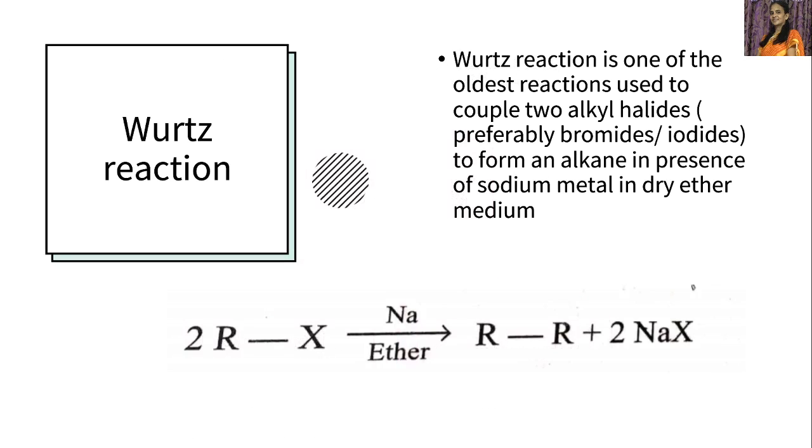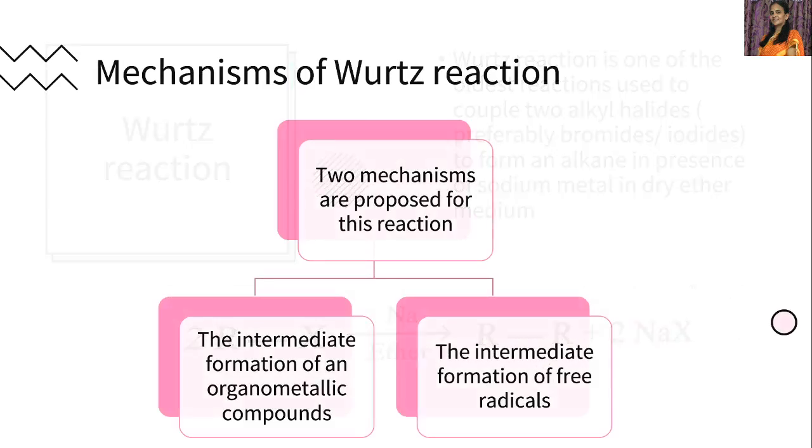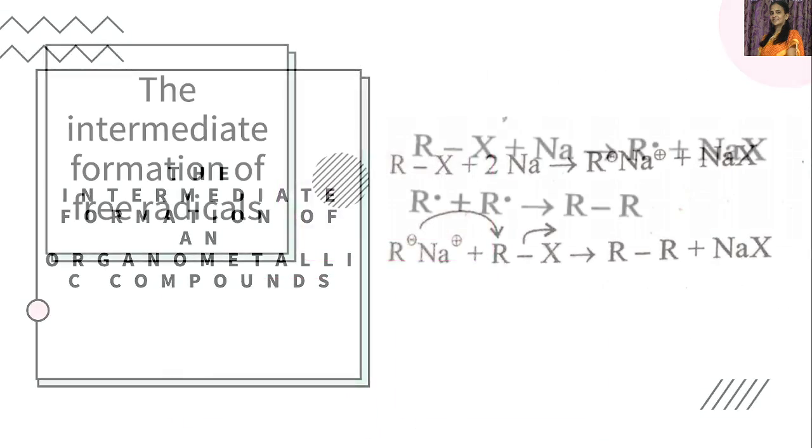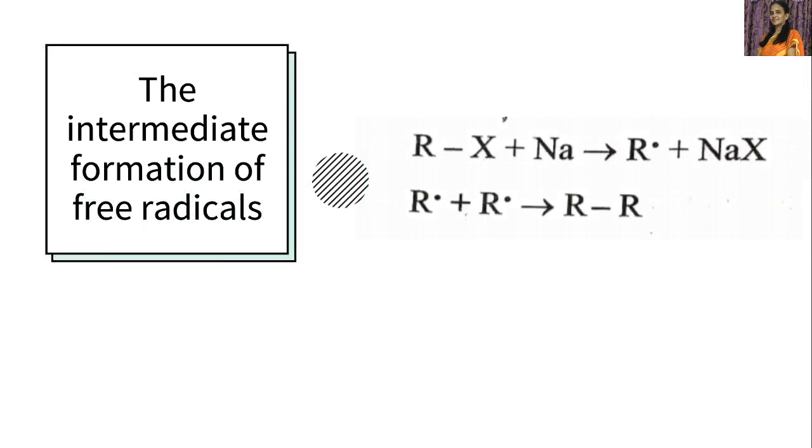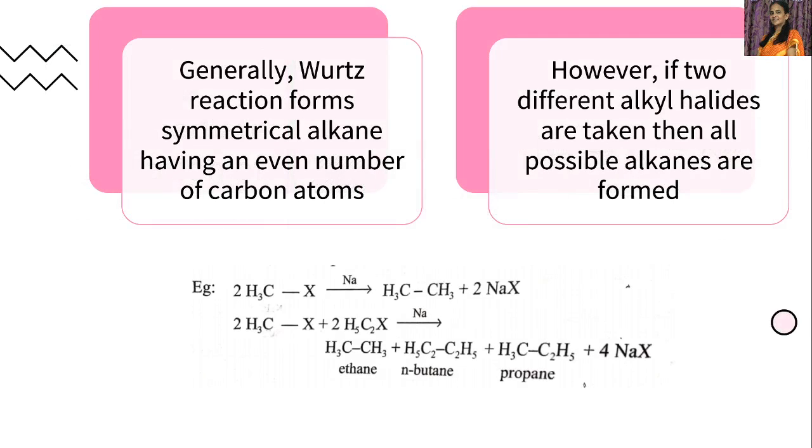Alkyl halides react with sodium metal in presence of dry ether to form higher alkanes. So, these are the two mechanisms for Wurtz reaction. And here, let's discuss an example. Generally, Wurtz reaction forms symmetrical alkane having an even number of carbon atoms.